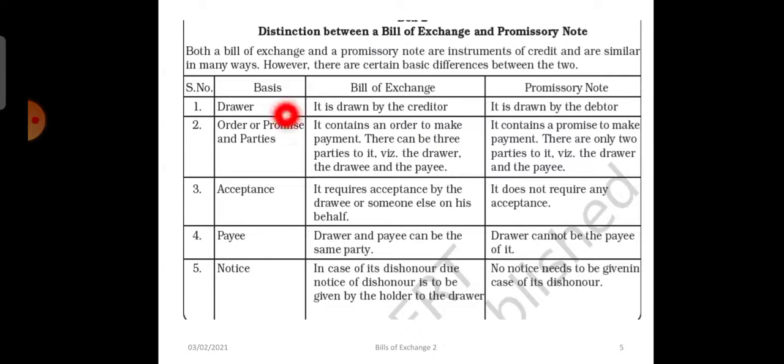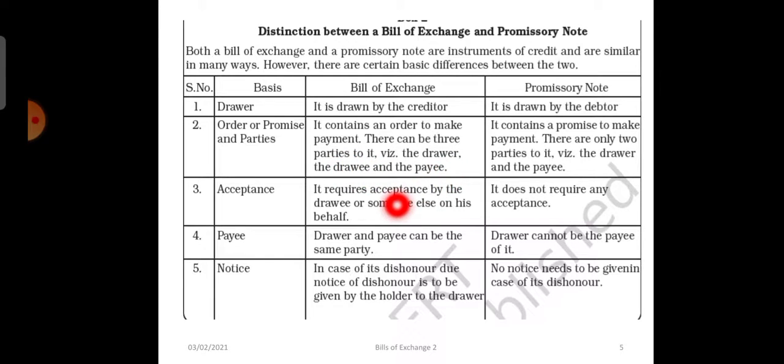Distinction between bills of exchange and promissory note. Okay, in a bill of exchange the drawer is the creditor, and in case of a promissory note it is drawn by the debtor. Okay, it contains an order to make payment. There are three parties. Here it's a promise. Here it is an unconditional order. Here it is an unconditional promise. There are two parties, drawer and payee. Here there are three parties, drawer, drawee and payee.